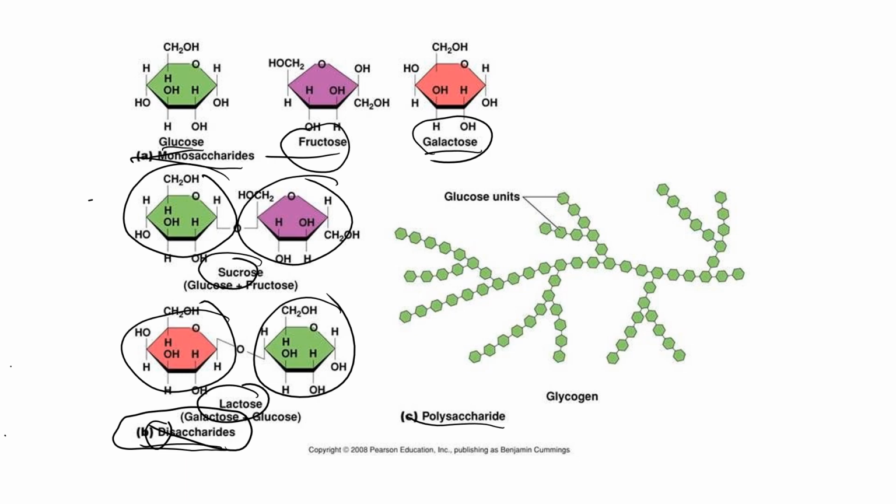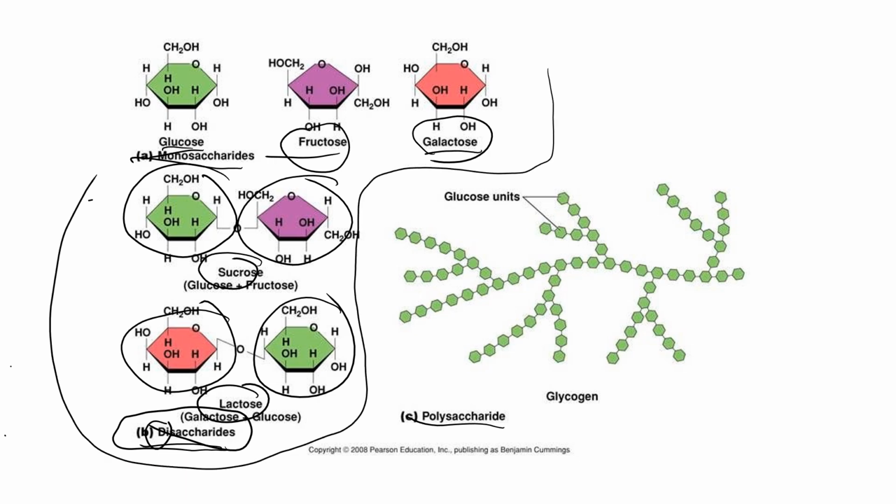Generally speaking, although this term is by no means truly scientific, we consider monosaccharides and disaccharides to be simple sugars. You could also use the term simple carbohydrate because sugar and carbohydrate mean the same thing. Why are these carbohydrates or sugars called simple? Because monosaccharides are literally singular units of either galactose, fructose, or glucose, and disaccharides are only two monosaccharides bound together. So neither of these are very complex, which brings us to the conversation of what's a complex carbohydrate.